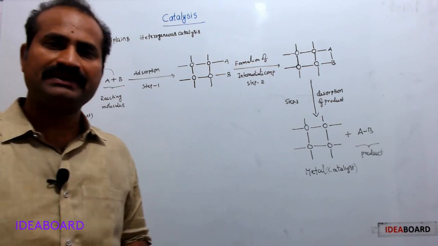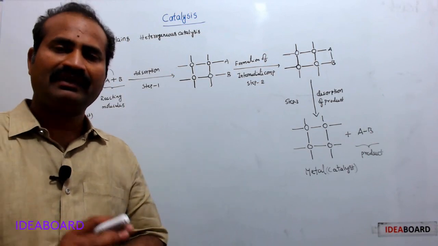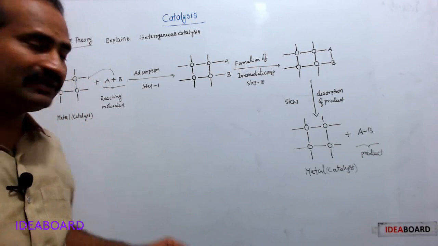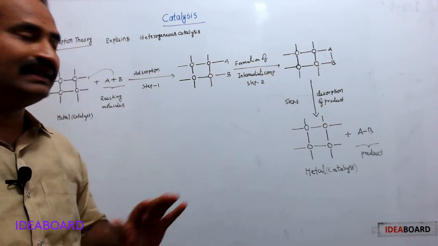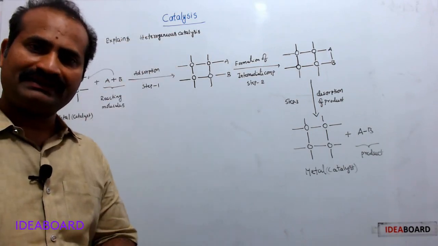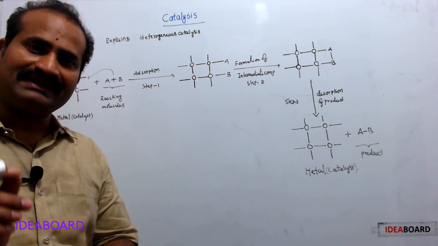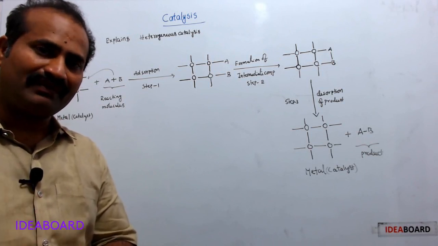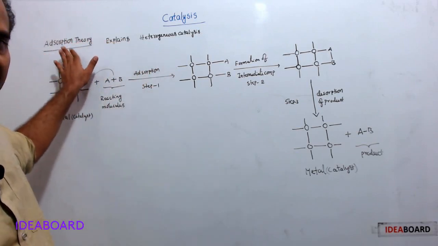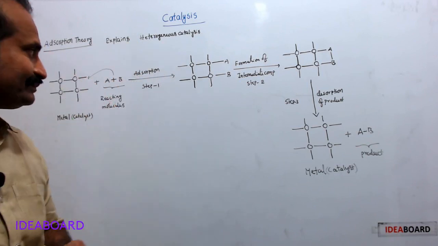Come to theories of catalysis. Under theories of catalysis, we are going to discuss the adsorption theory, which explains heterogeneous catalysis. One more theory explains homogeneous catalysis, that is the intermediate compound formation theory, which is not included in our syllabus. Now we stick to the adsorption theory, which explains heterogeneous catalysis.